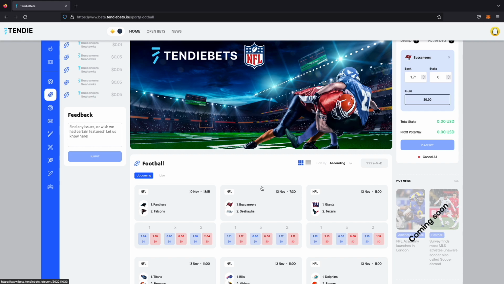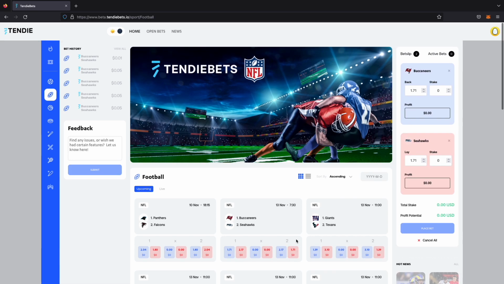Well, back and lays are not super popular in America, but they are around the world, pretty much a standard. They are kind of color coded: blue for back, and red for lay. The way you can think about them is, back is you're betting for that team. You're rooting for that team. So if you wanted to bet on the Buccaneers, which is team number 1 there, you'd come down and click the blue one, and you're saying, I think the Bucks are going to win this game. A lay is just the exact opposite. You're saying, I think the Bucks are going to lose this game.